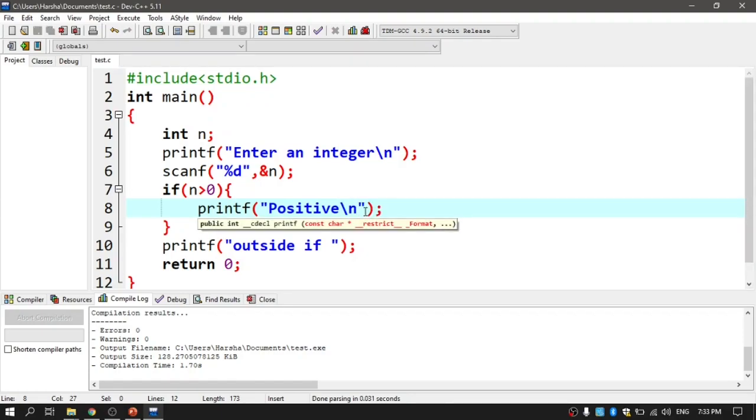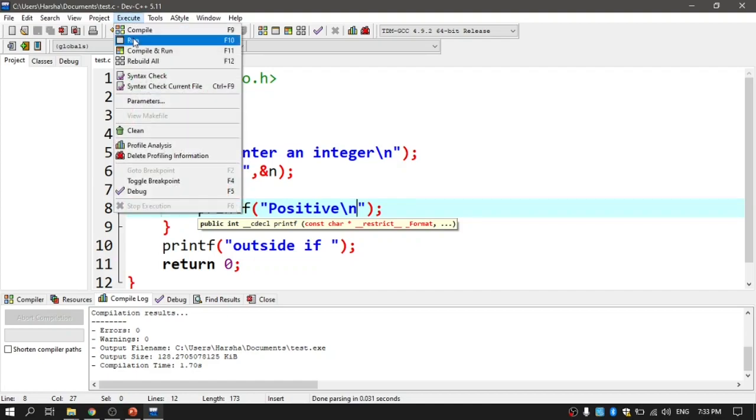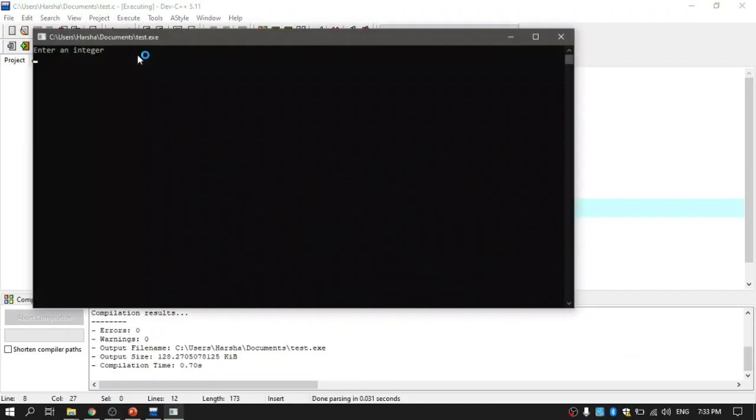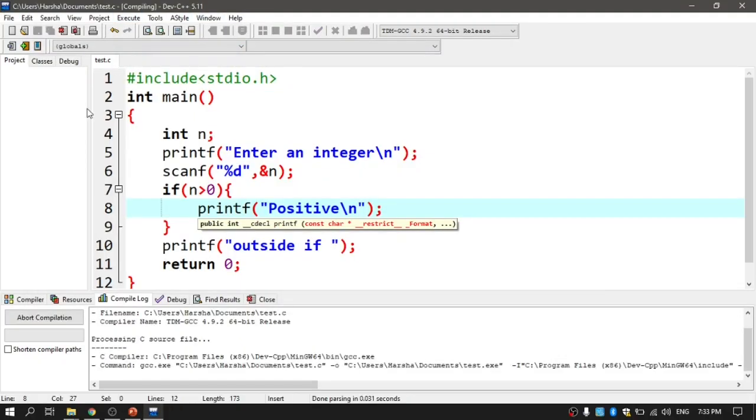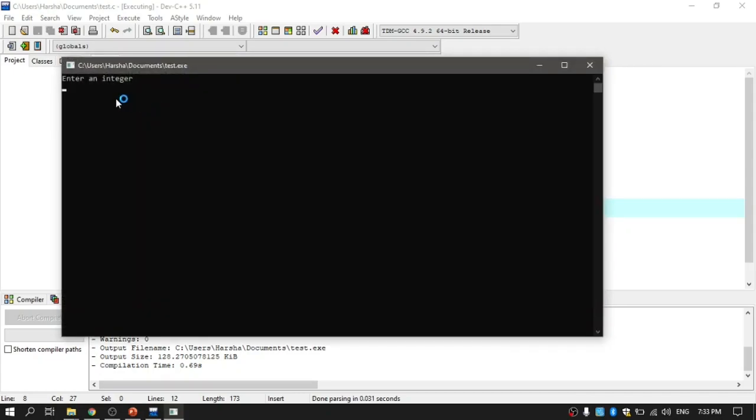Okay, let me save the code and run this one more time, and let me give the value 100, and 100 is positive and outside if. And if I give a negative value, let me say minus 1234, this is the input I have given, and check, positive is not printed, which means the condition is false, and outside if, as usual, will run as it is not a part of the selection.